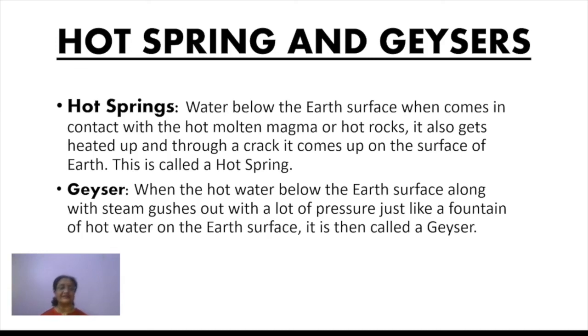And besides all these things, one more thing you can add: these are areas where you will find a number of hot springs and geysers. One of the best examples you can give in this regard is the Yellowstone Park of the United States. This creates an area for tourism, so again a source of income, or you can say it generates a source of revenue for the government. So this is again one of the uses.